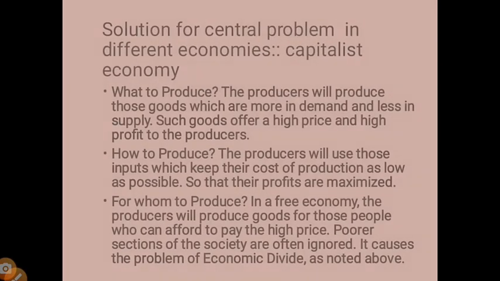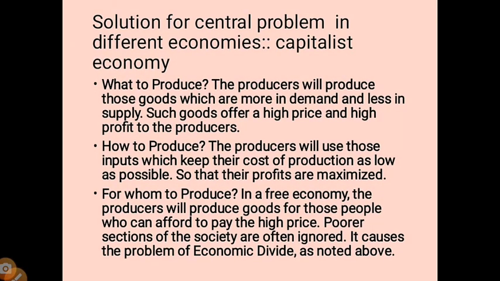Now we have the solutions of these problems for the three types of economy. First we discuss the capitalist economy. In a capitalist economy, for what to produce, the producer will produce those goods which are more in demand and less in supply. Such goods offer a high price and high profit to the producer. So in a capitalist economy only those goods which are more profitable are produced.